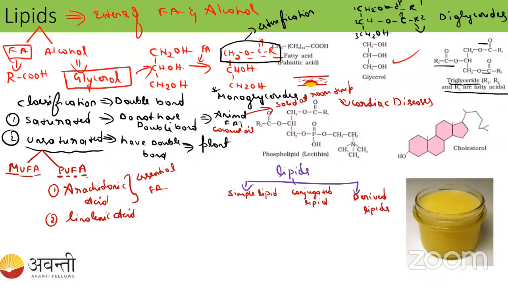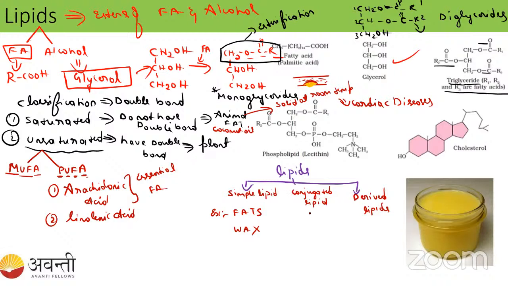Simple lipid means it does not consist of anything, only the fatty acid chain. Okay, so only the fatty acid chain, that we will call a simple lipid. The example is, sorry, fats and wax. Okay, fats and wax are examples of the simple lipids.